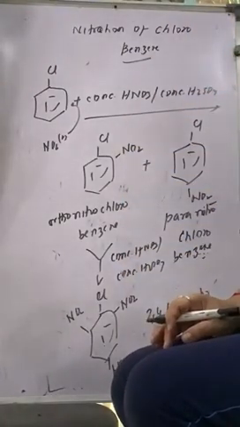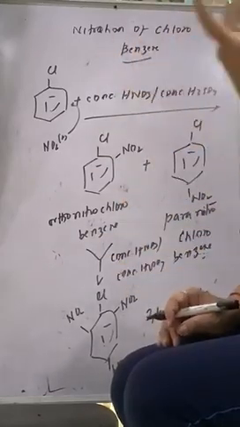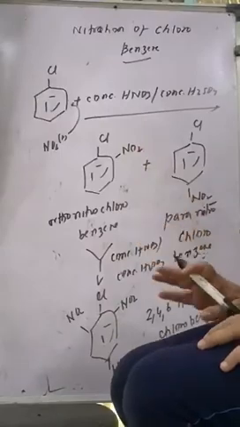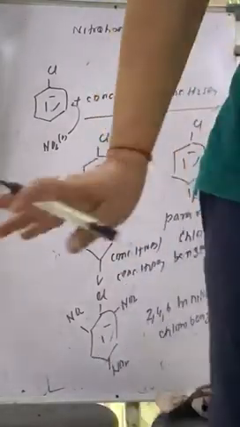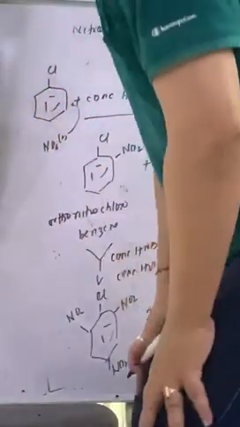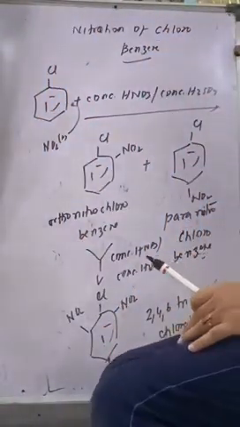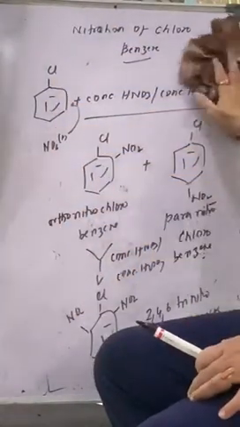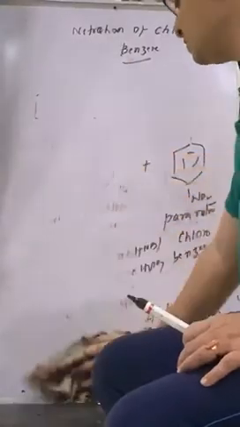So here NO2 plus can easily attack chlorobenzene in no time, and you will get this particular product. No problems at all, because you know that nitration of chlorobenzene can be easily done, and 2,4,6 trinitrochlorobenzene is obtained. But it is very difficult to react with nucleophiles. Electrophiles will definitely go for ortho and para, but nucleophiles, how is it possible? See this. This is what I wanted to speak about.